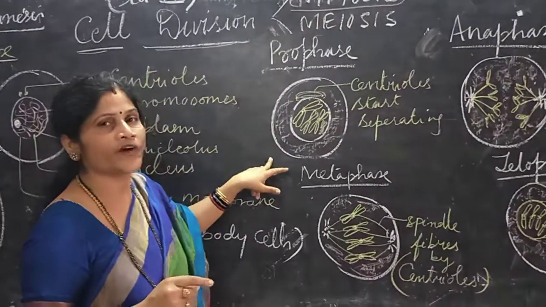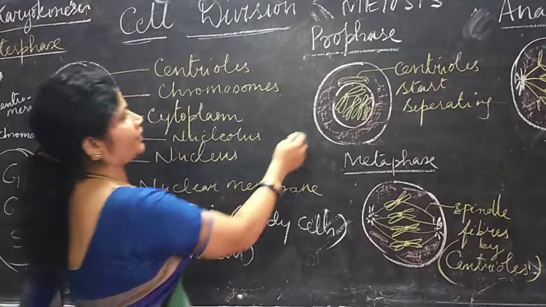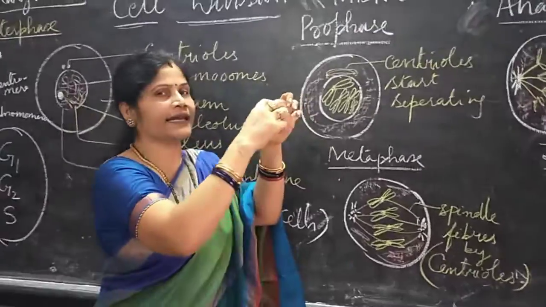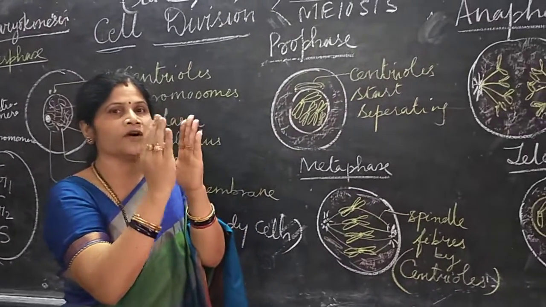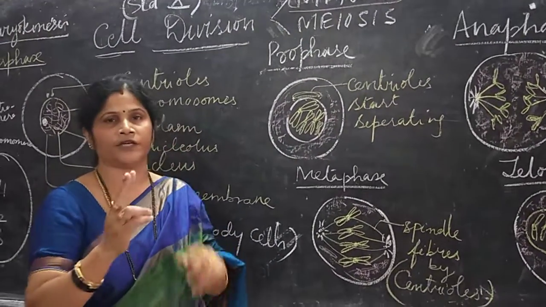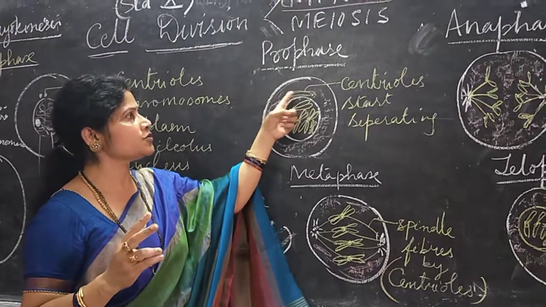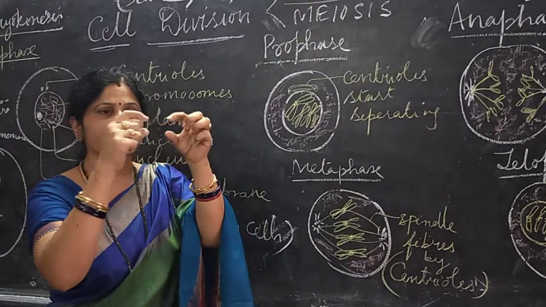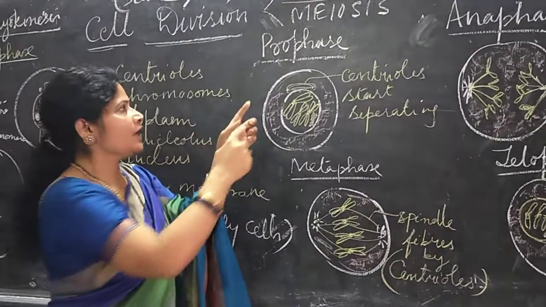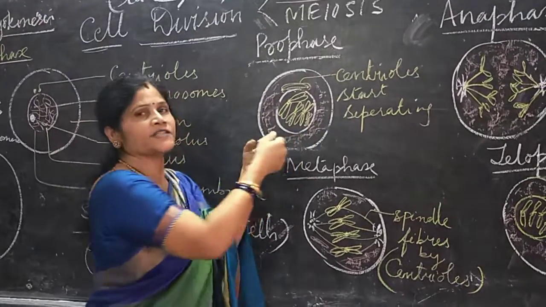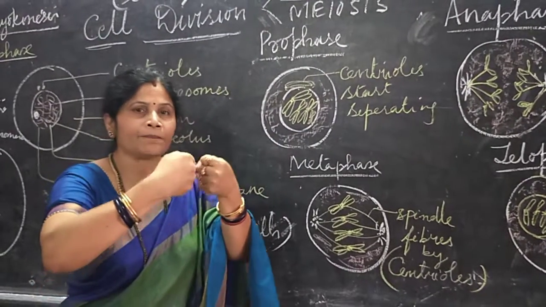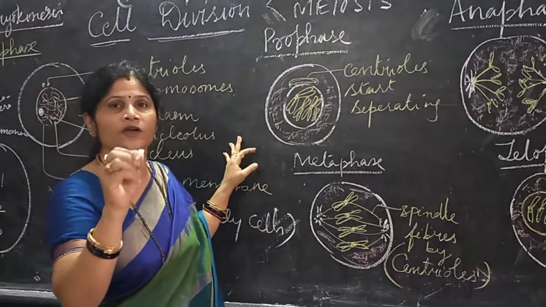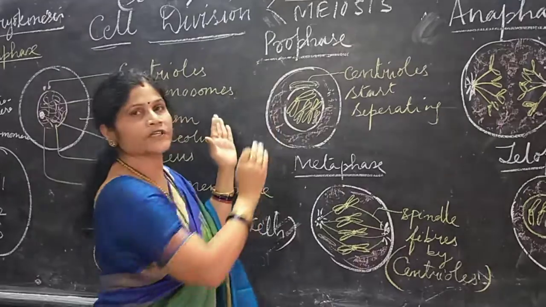In this prophase you find that the centrioles start moving towards the poles. That is, they start enlarging and moving, because each centrosome contains two centrioles in animal cells. Now these two centrioles start moving towards the opposite poles. As they move, they start forming some fiber-like structures. Why do they move? Because of the enlargement of the nuclear membrane, there is a pressure acquired by the nuclear membrane on these centrioles present very close to the nucleus. So they start moving towards the poles.